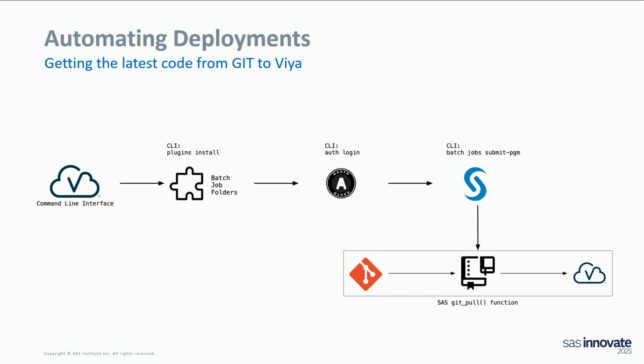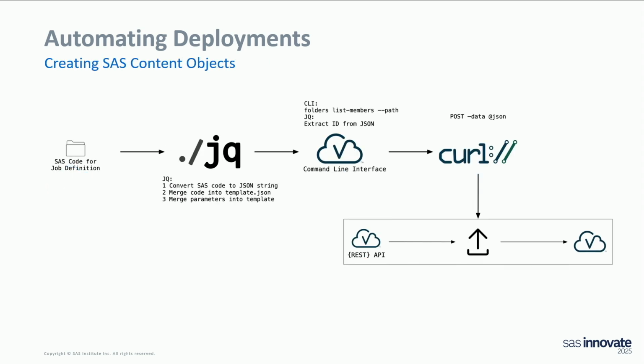But now we wanted more. We also want to update our schedules. We also have certain SAS content objects that we want to update. So this is when we started to expand the pipeline. In this case, we want to create some SAS content objects.